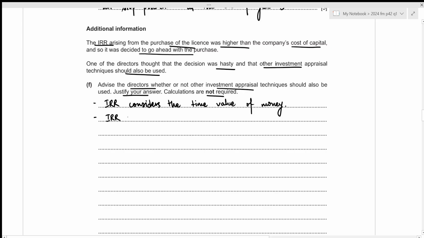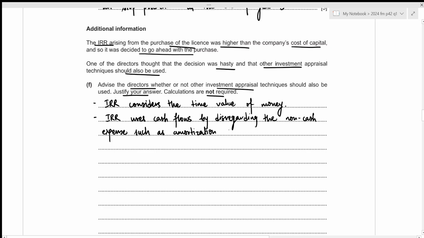So internal rate of return uses cash flows by disregarding the non-cash expense such as amortization, which are less subjective than profitability, which is used in accounting rate of return. So it's basically saying that IRR is better than ARR.